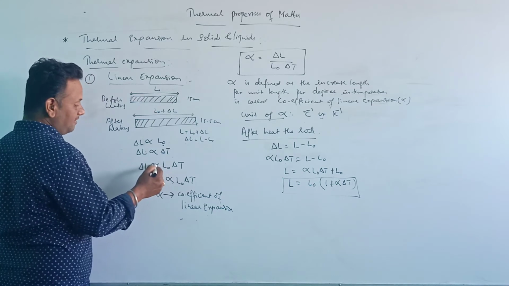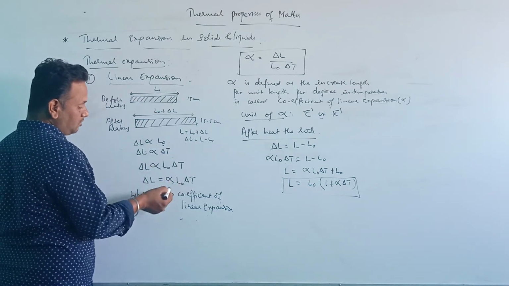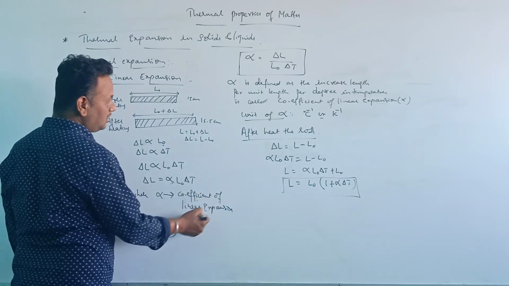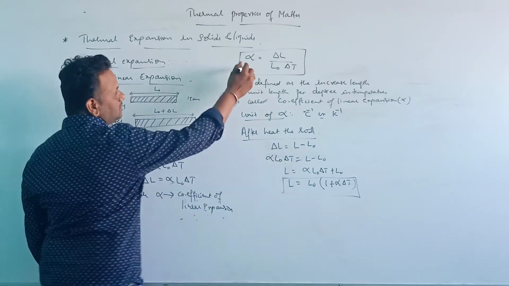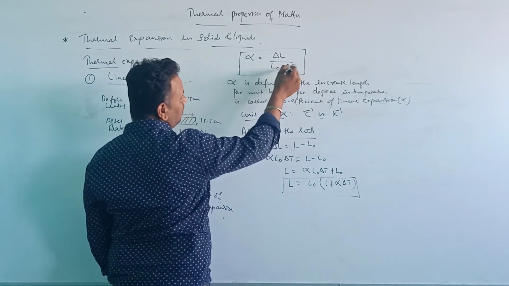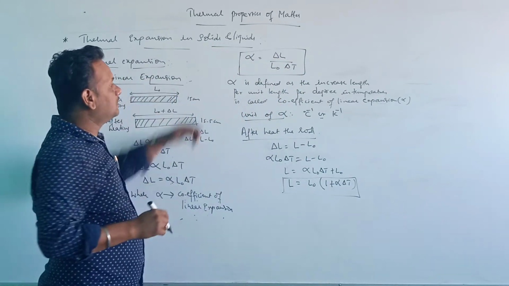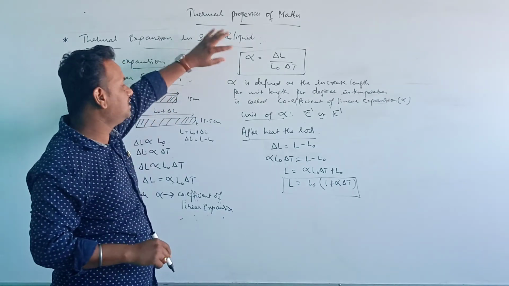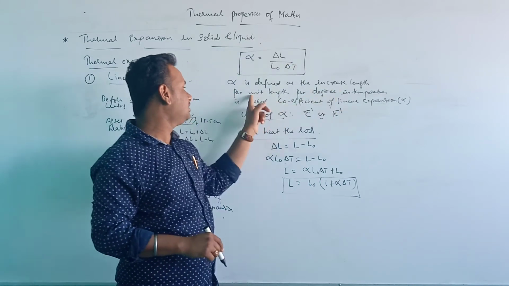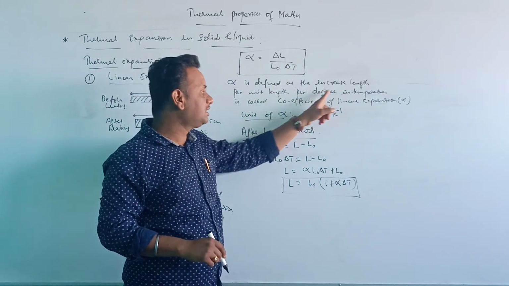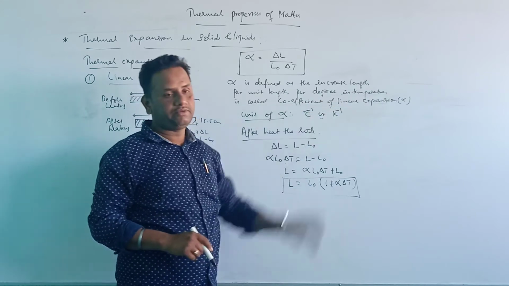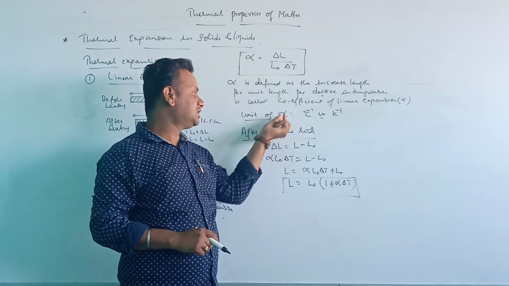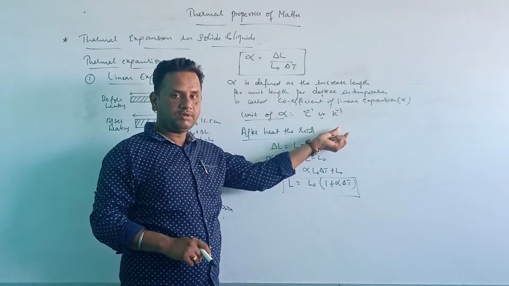If I remove this proportionality, I introduce the constant alpha, where alpha is the coefficient of linear expansion. So alpha is equal to delta L divided by L naught delta T. Therefore, the coefficient of linear expansion is defined as the increase in length per unit length per degree temperature. The unit of the coefficient of linear expansion is per degree Celsius or per Kelvin.